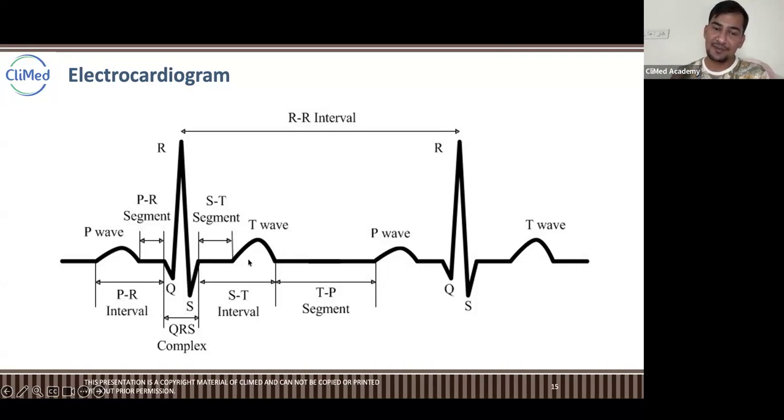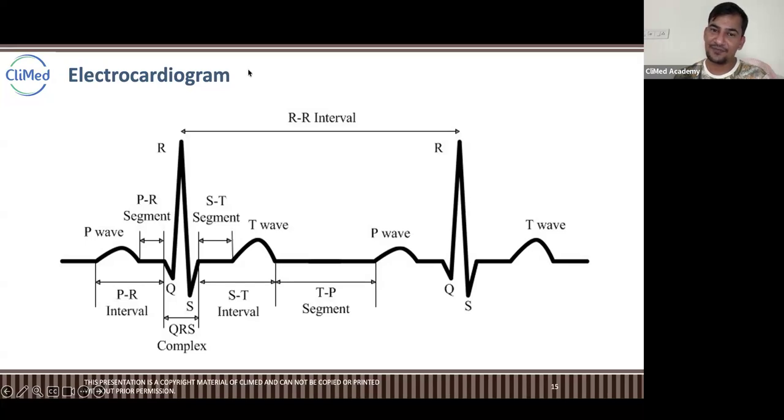Okay, so look, it is very simple. When you look at the P wave, P is the atrial depolarization. P wave is depolarization.